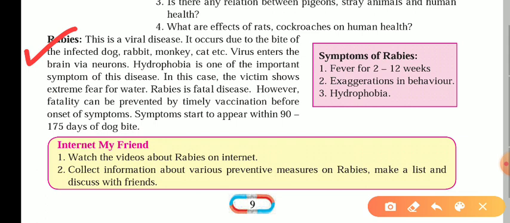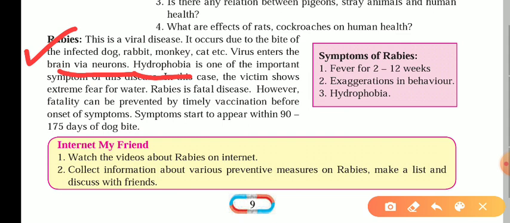This particular virus enters the brain via neurons, and that brings this disease to a deadly stage. Hydrophobia is one of the important symptoms of this disease. The word hydrophobia is a combination of two words, hydro and phobia.